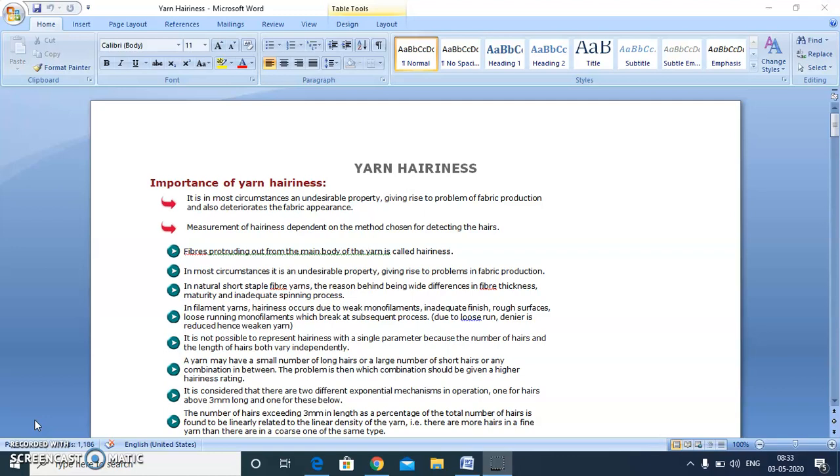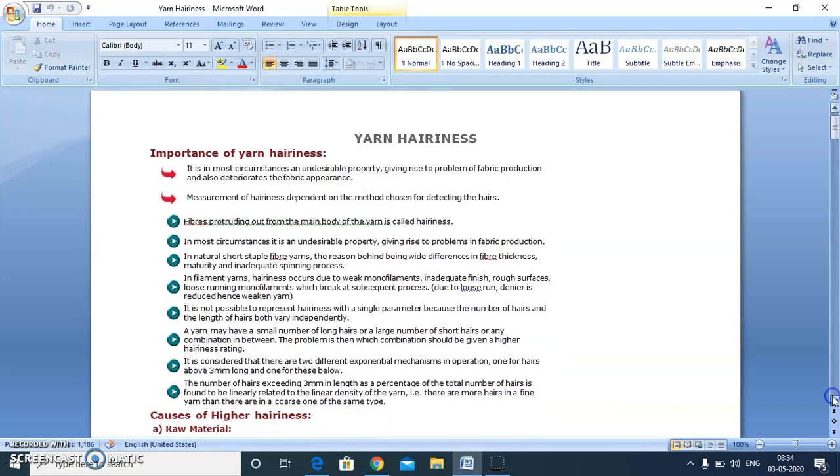So, first, we'll try to understand what we mean by yarn hairiness. Fibers protruding out from the main body of the yarn is called yarn hairiness. It is an undesirable property, and mostly in case of short staple fiber yarns this problem is more, but in case of filament yarns also hairiness may occur due to weak monofilaments, inadequate finish, rough surface, etc. But in case of spun yarns, short staple spun yarns, this problem is higher.